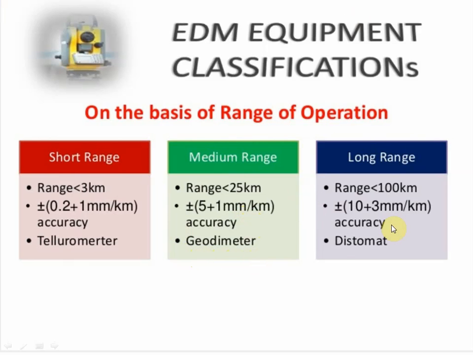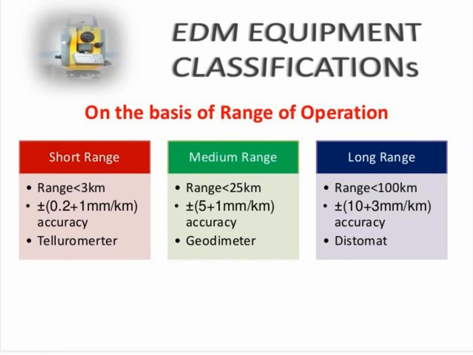And for long range we have to go for the distomat. This instrument can measure a distance up to 100 km with plus or minus (10 + 3 mm per kilometer) accuracy.